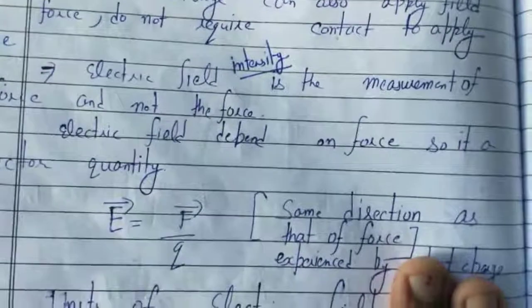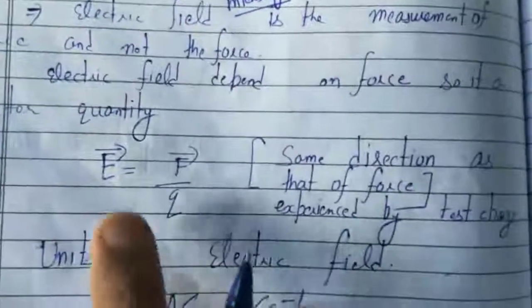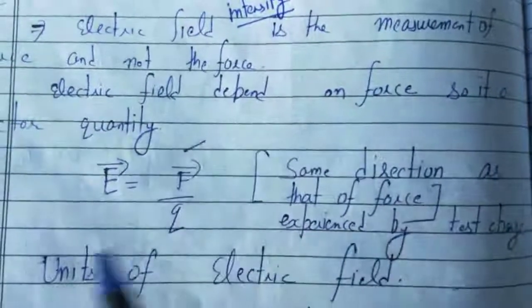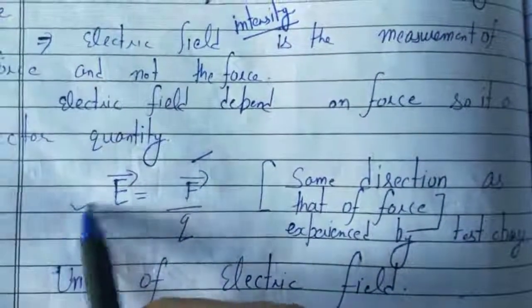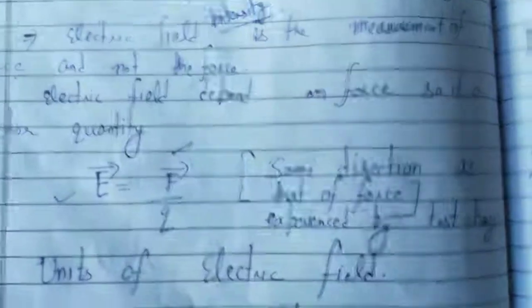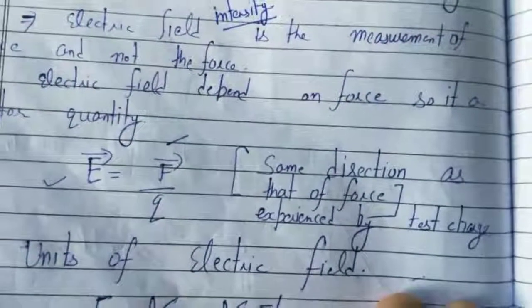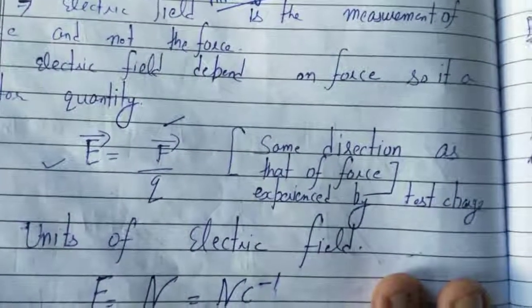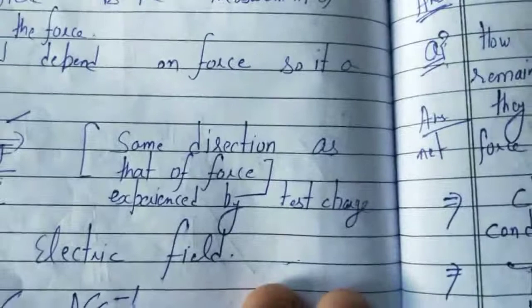So electric field intensity is also a vector quantity, and it will have the same direction as the direction of the force. So E is equal to F upon q. E is a vector quantity, F is a vector quantity, which will have the same direction as that of force.